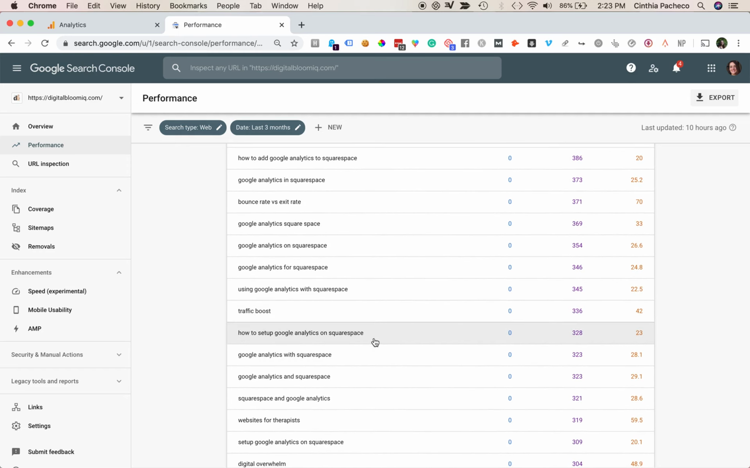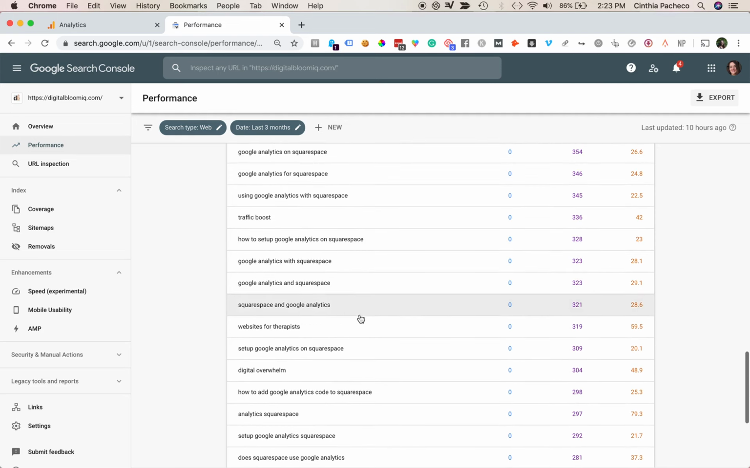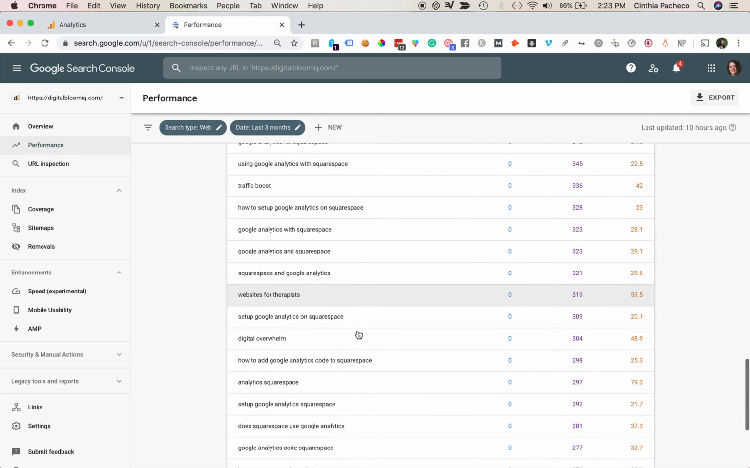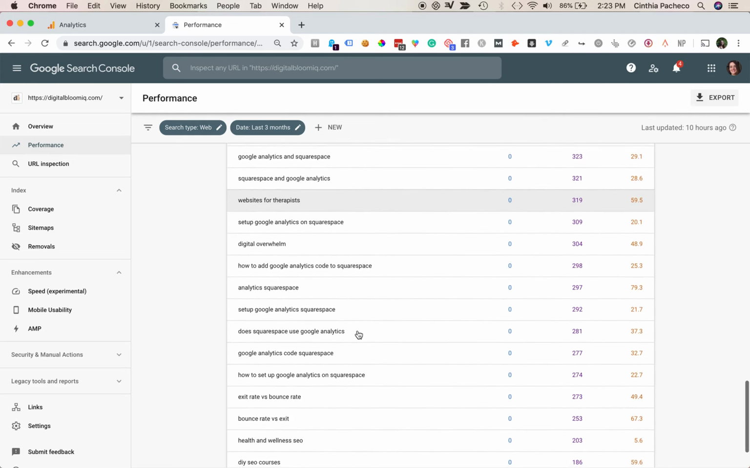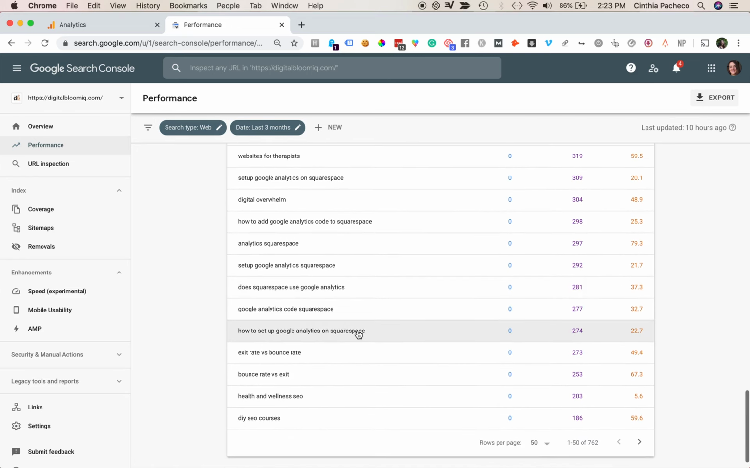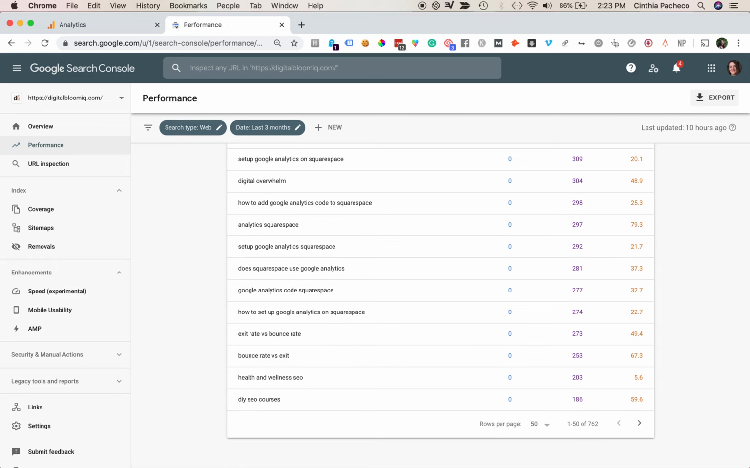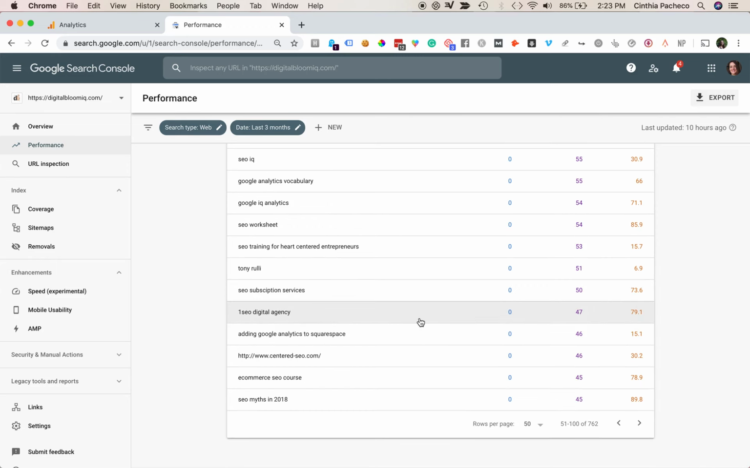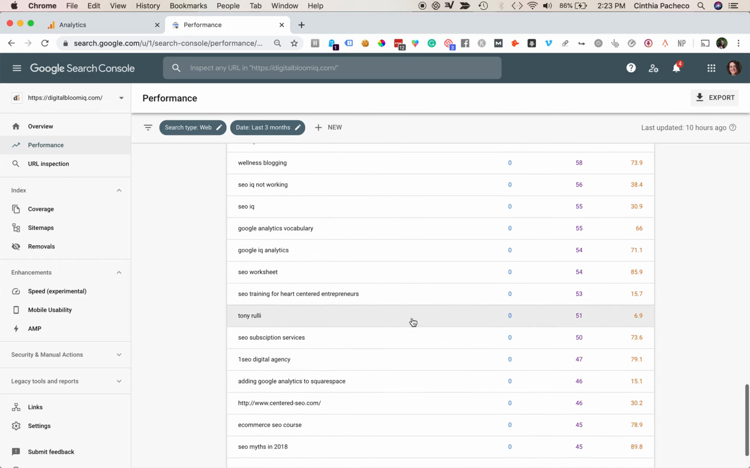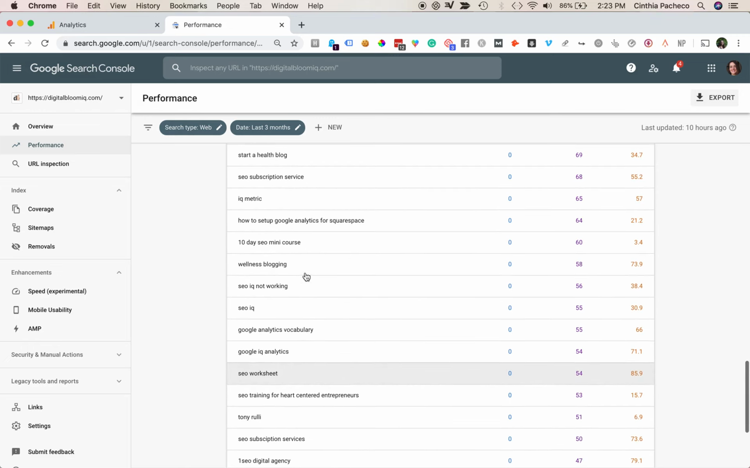Using Google How to Square. I have this website for therapists. So you can see that I'm just scrolling. Most of these I've already created some content. I'm going to keep looking a little bit. If I don't find anything, this one's interesting, SEO worksheet. And this actually works really well. I'm just going to copy that. It works really well with something I'm planning on launching soon.